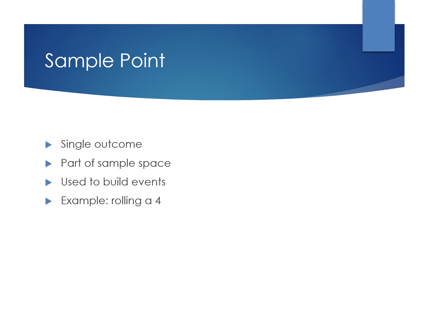Sample point. A sample point is one single outcome. It is one part of the sample space. Each outcome has its own probability. Sample points are used to build events. For example, if I'm not mistaken, rolling a 4 is one sample point.